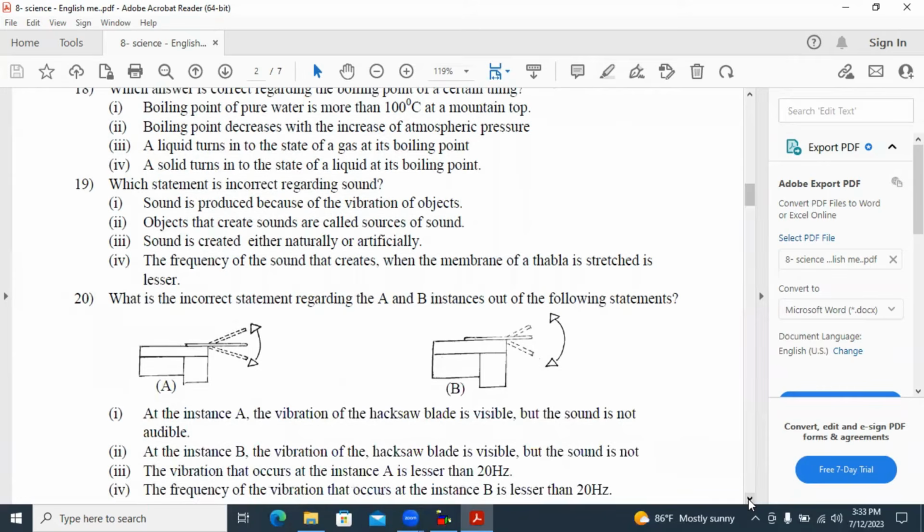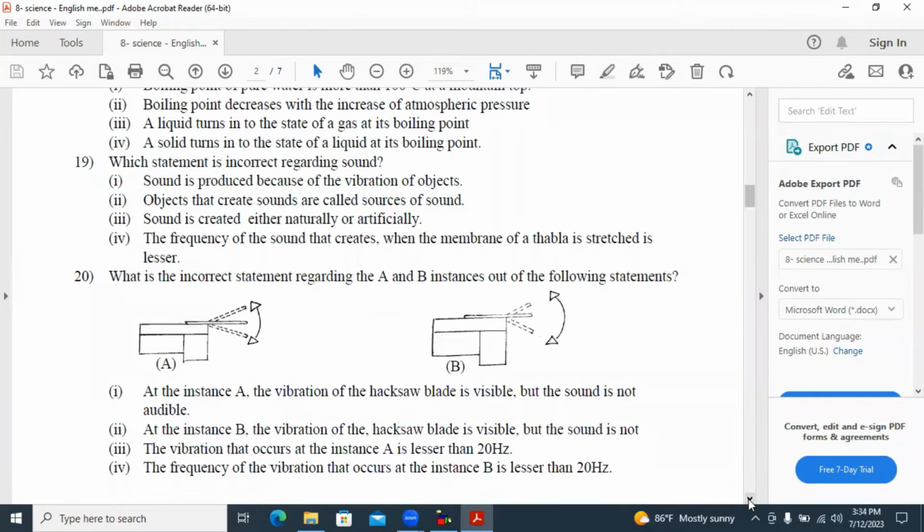19. Which statement is incorrect regarding sound? Answer number 4 is correct. The answer you have to select, but that sentence is incorrect. We'll see. The frequency of the sound created when the membrane of a tabla is stretched is lesser. No, when we stretch the membrane of the tabla more, then we can hear a higher frequency. If it is less, the frequency is also low. So answer 4 is the incorrect one here.